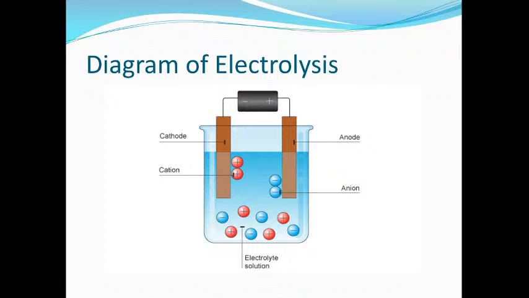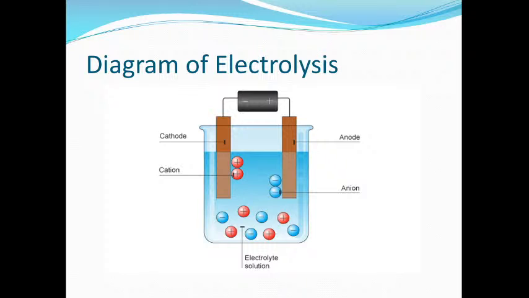So whenever you want to ensure that electrolysis is taking place, the total number of lost electrons and the total number of gained electrons should be equal. Reduction, yes. Understood, Kanishk? Okay. And at the anode, which process is taking place? Oxidation. Understood? Okay. So it means we can say that electrolysis involves a chemical change.